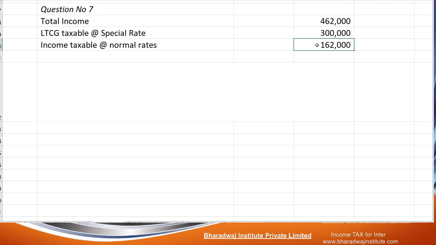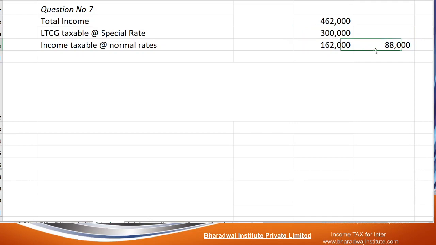But we had seen up to 2,50,000 exemption is available, but income is only 1,62,000. So 2,50,000 minus 1,62,000, 88,000 of exemption can be used against LTCG.